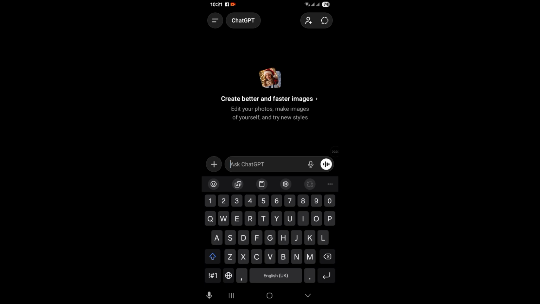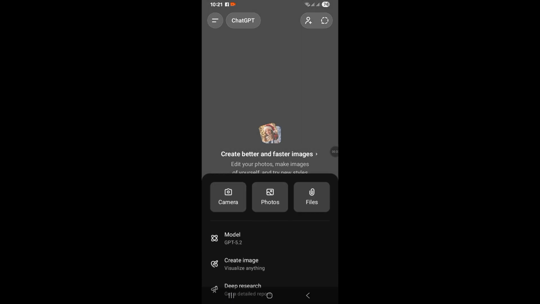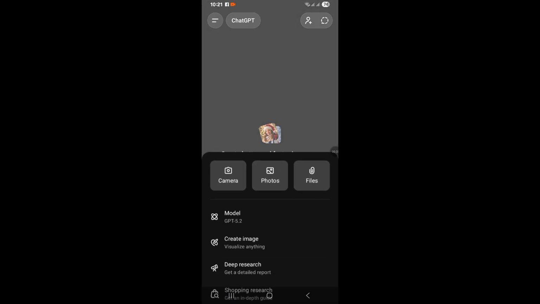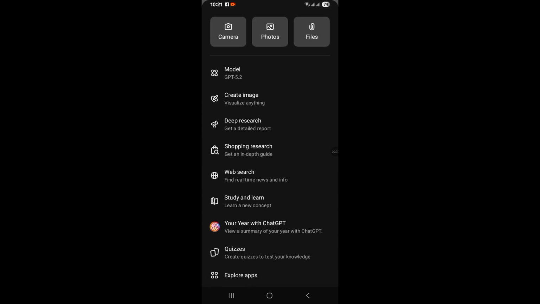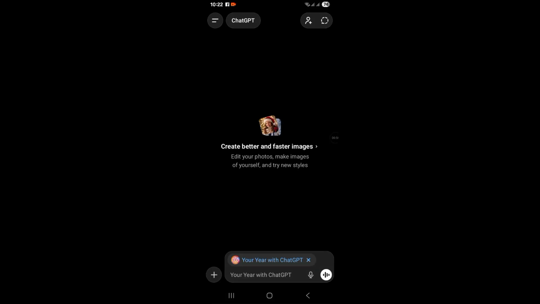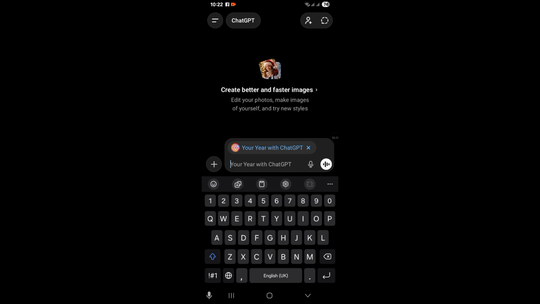Once you open this, tap on the plus icon on the left side of the screen, and scroll down a little bit. You will find Your Year with ChatGPT. It will give you a summary of your year with ChatGPT, all the overall things and all your data of ChatGPT which you used in 2025. It will show you the whole recap. So tap on it and it will open the main page, and you will see all things and see the recap of your year in ChatGPT.